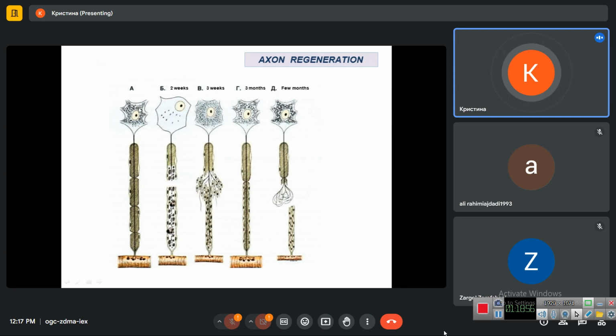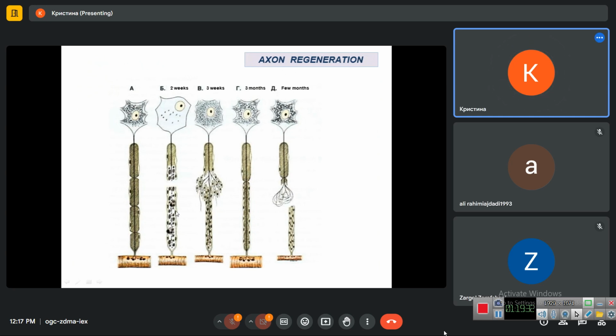In the cytoplasm of a motor neuron, we have a lot of Nissl bodies, which are groups of rough endoplasmic reticulum and polysomes. If we have the injury, if our nerve is cut, then the distal portion of the axon will be degraded, it will die, and its remainings of the Schwann cells will be destroyed and eaten with macrophages.